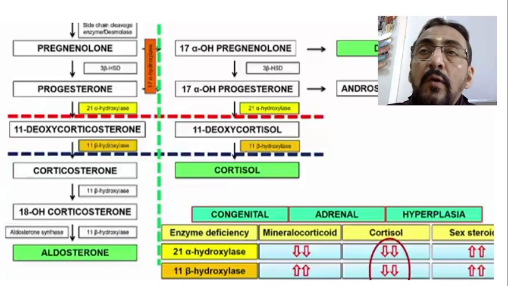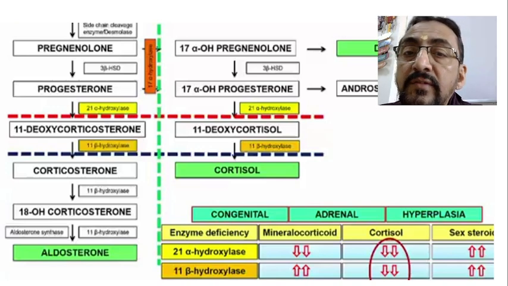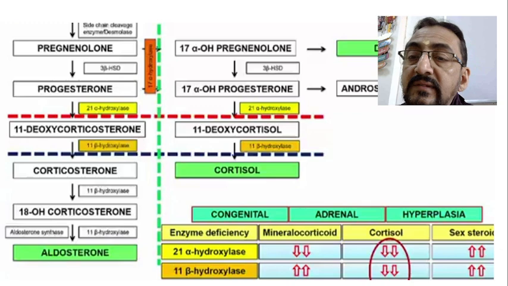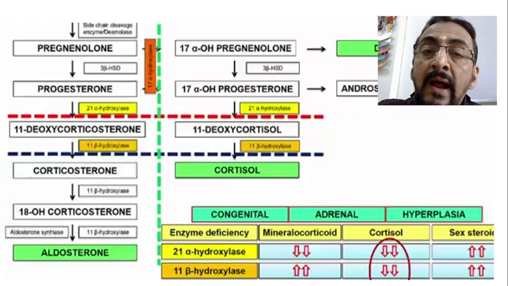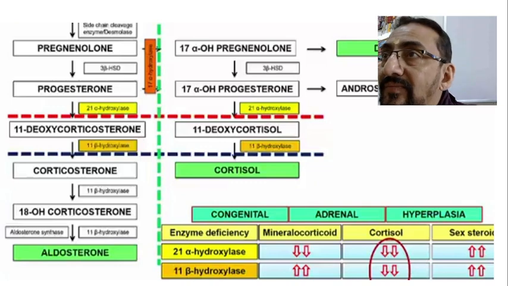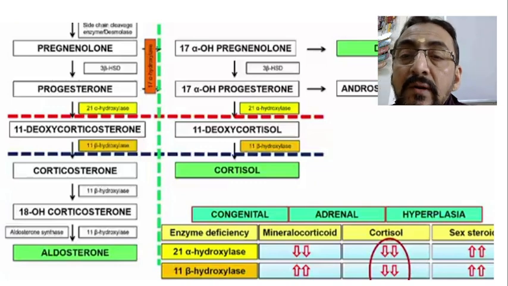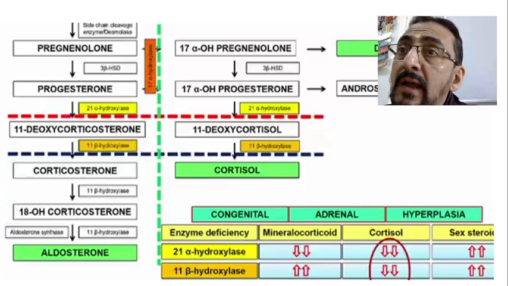Now in case of congenital adrenal hyperplasia, what we are witnessing is that there is no production of aldosterone and there is no production of cortisol.